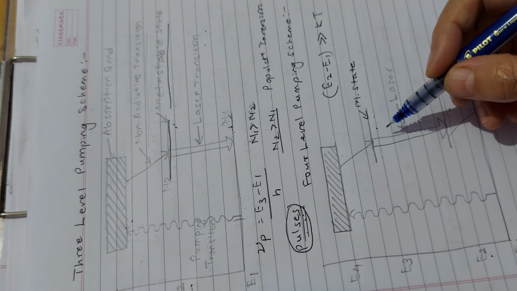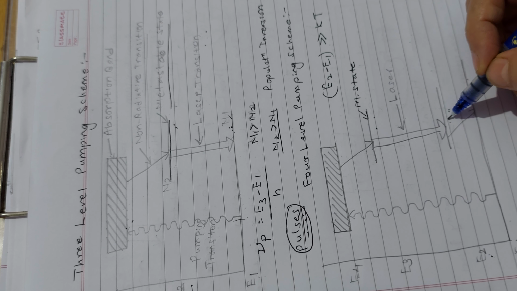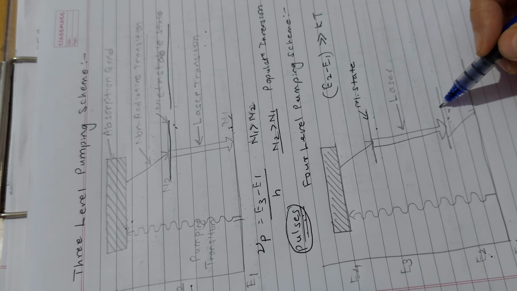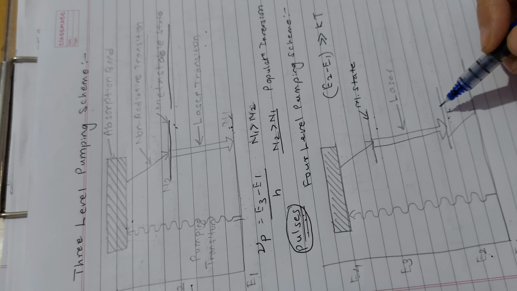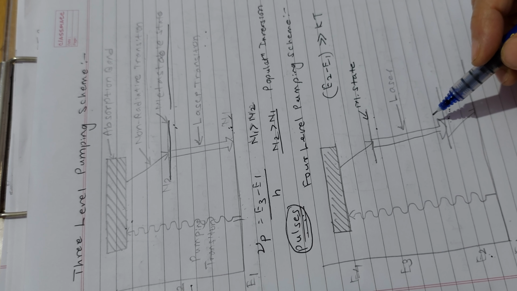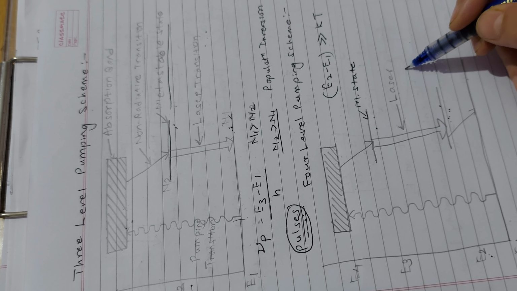A spontaneous photon of energy h nu equal to E3 minus E2 can initiate a series of stimulated emissions, which will lead to lasing.